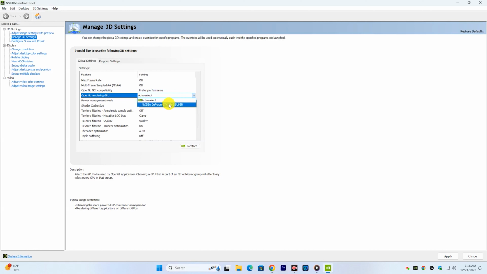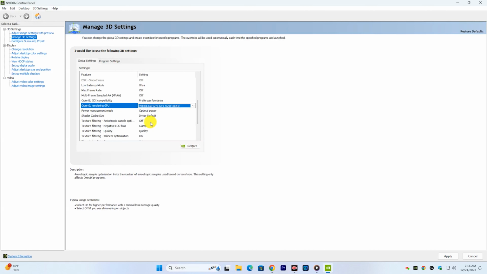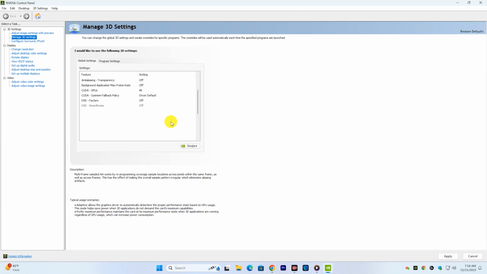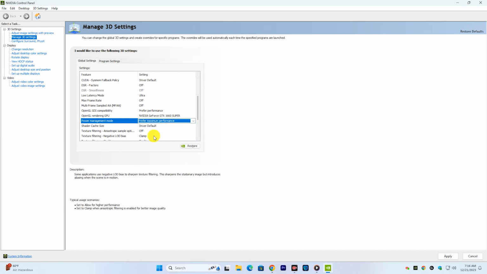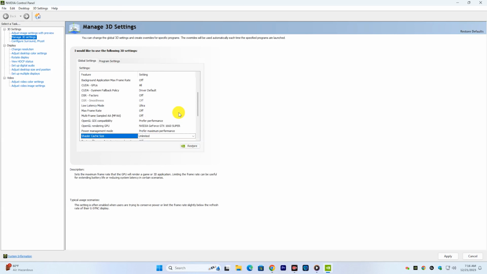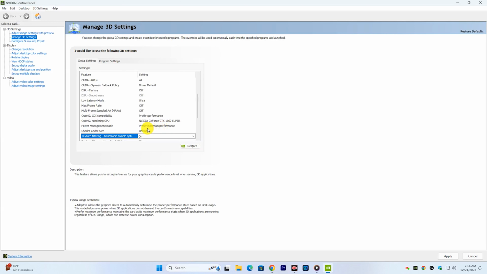OpenGL rendering GPU, pick your GPU from the drop-down menu and select it. Power management mode, select prefer maximum performance. Shader cache, set it unlimited. Texture filtering, anisotropic sample optimization, turn this on.